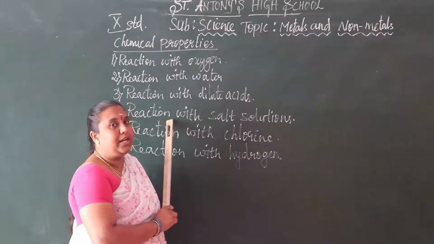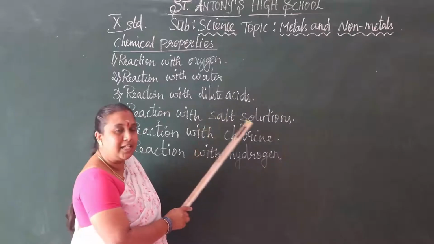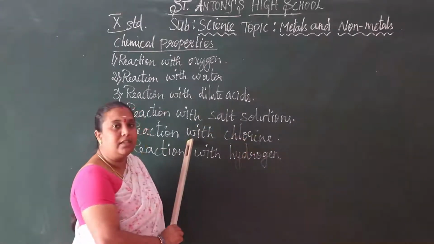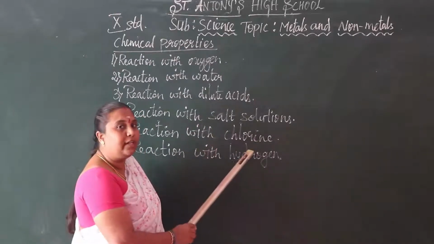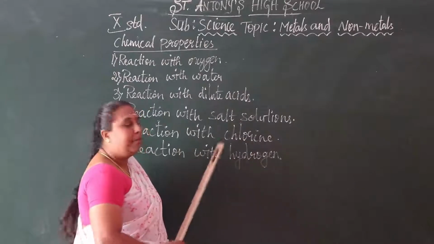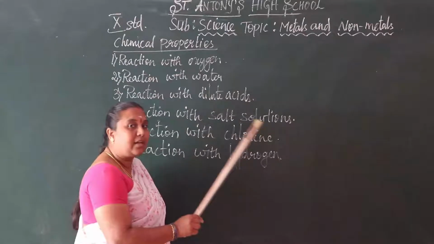So a more reactive element displaces the less reactive element from its salt solutions. Then, reaction with chlorine. Metals react with chlorine to form metal chloride. And reaction with hydrogen. Keep in mind, the more reactive metals react with hydrogen.